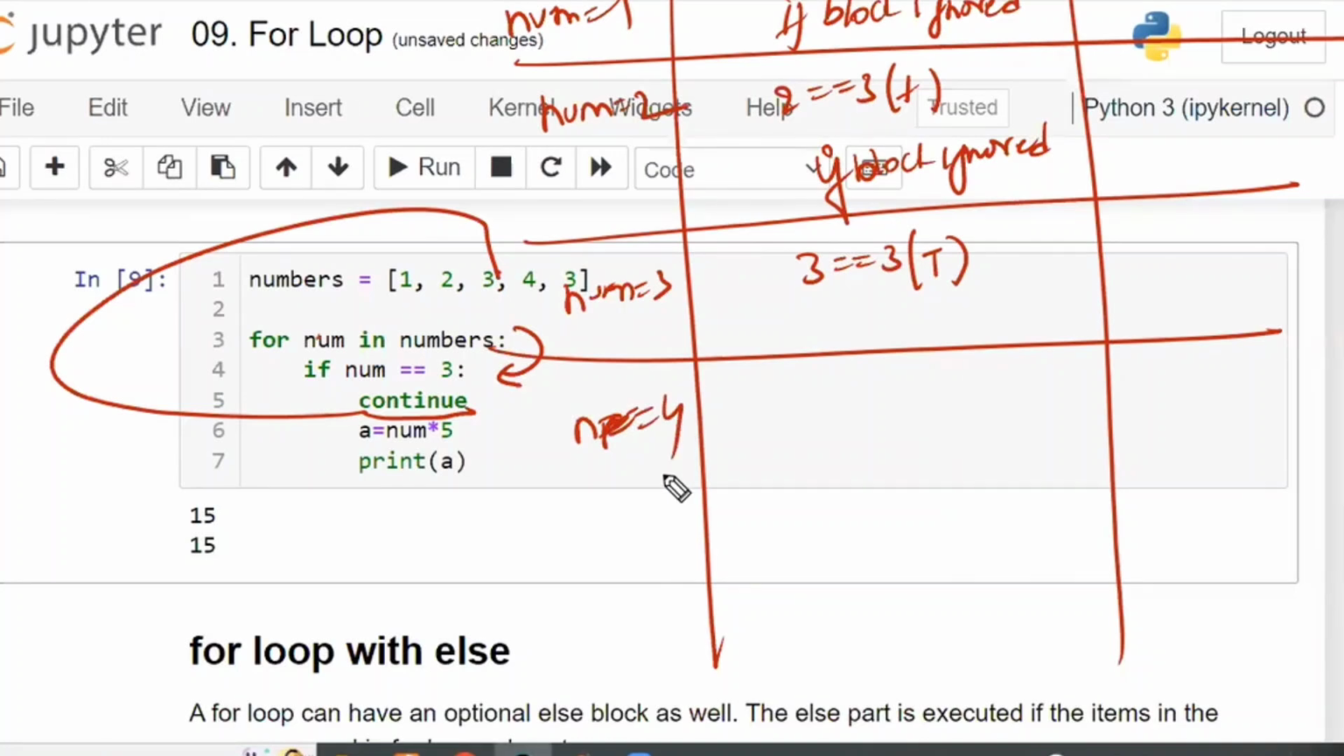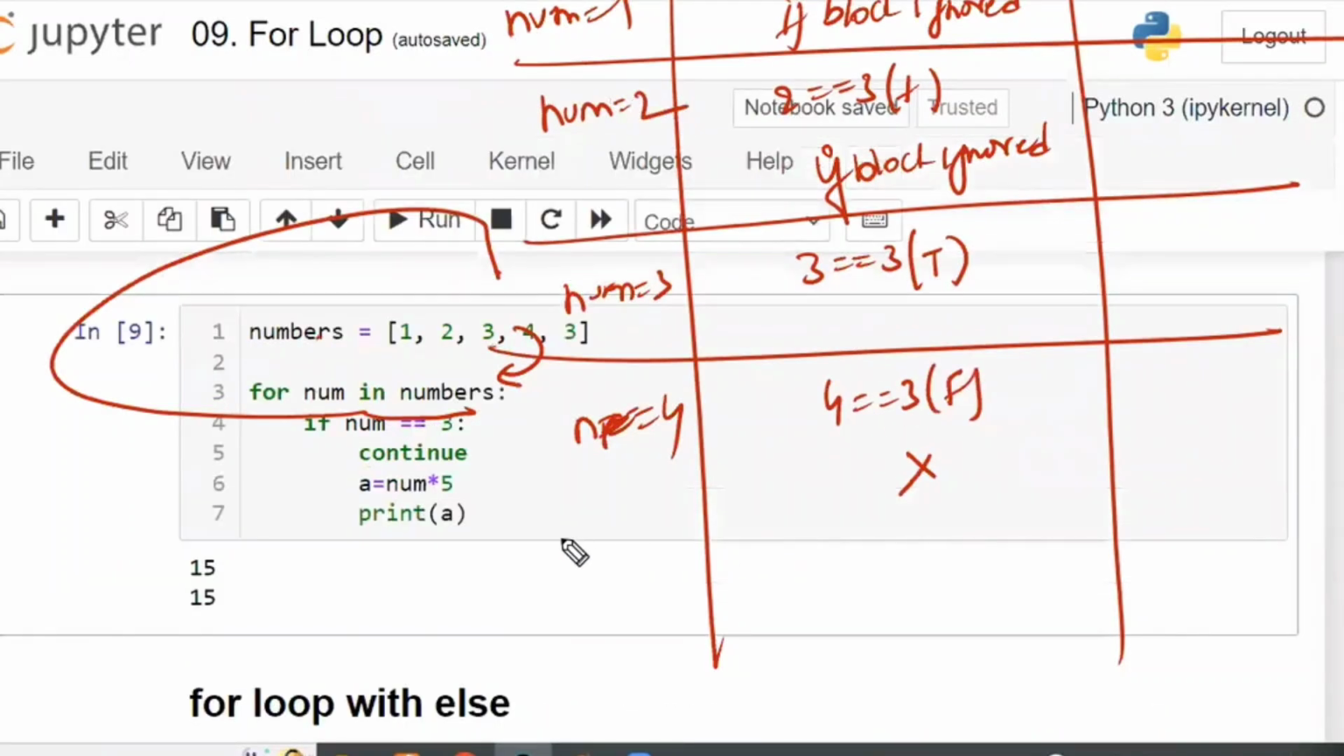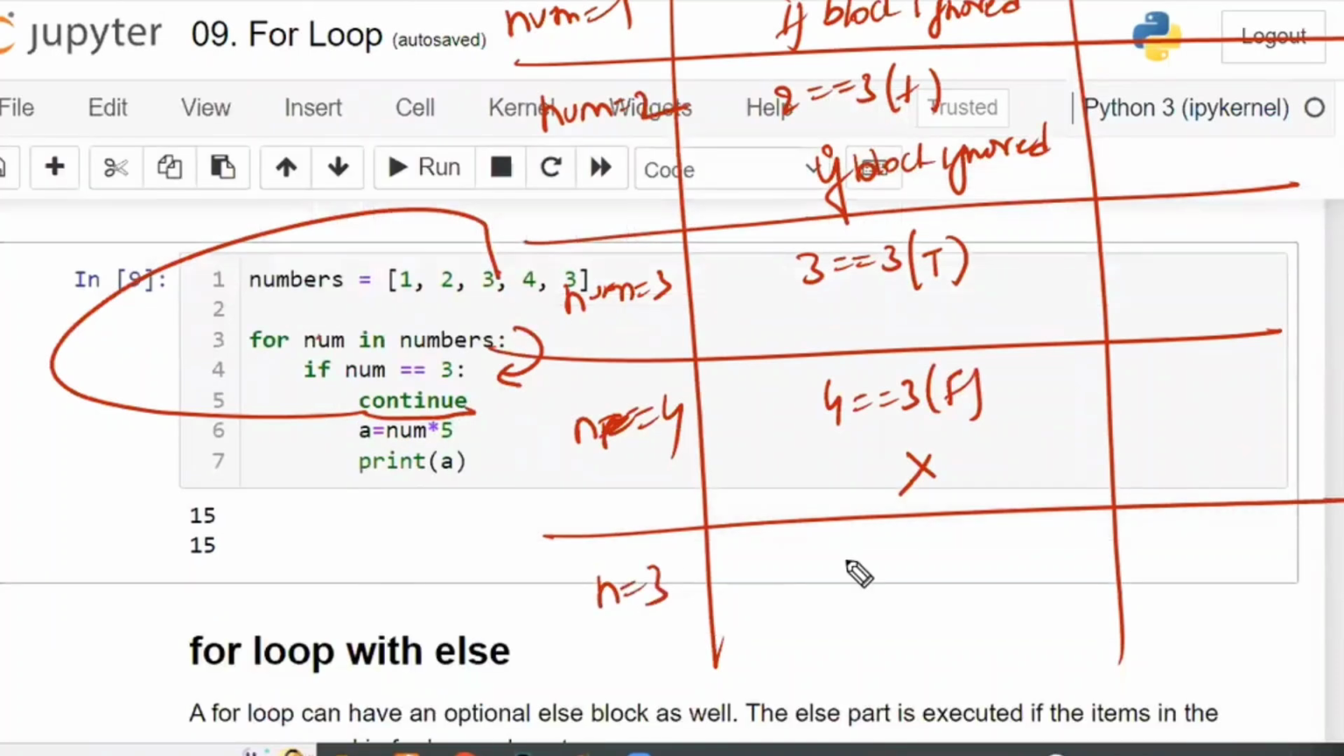Directly you have to move to num is equal to 4. Don't do anything, directly move to num is equal to 4. 4 is equal to 3? Condition failed. Ignore the if block. Next, num is equal to 3. 3 is equal to 3.